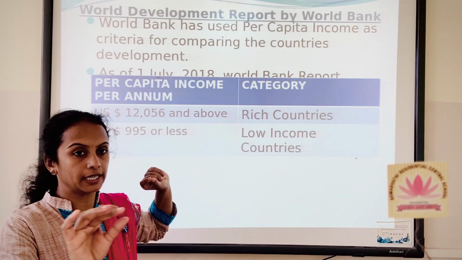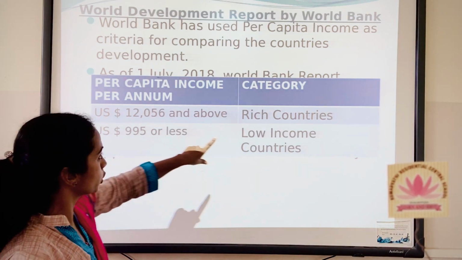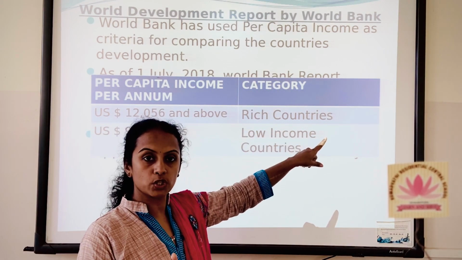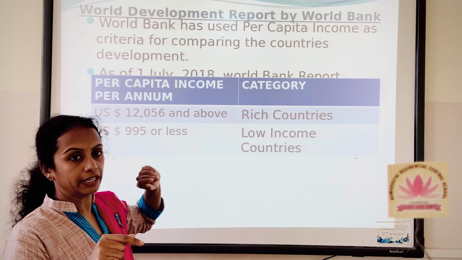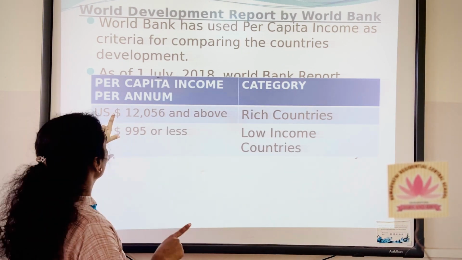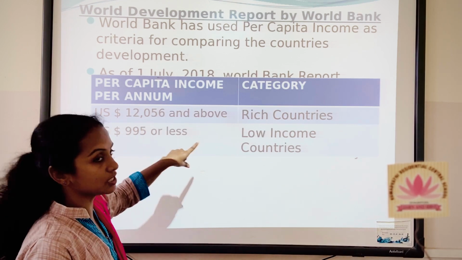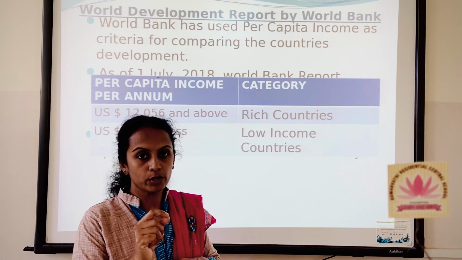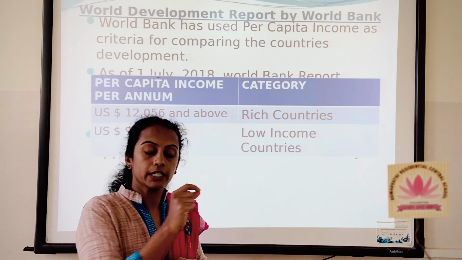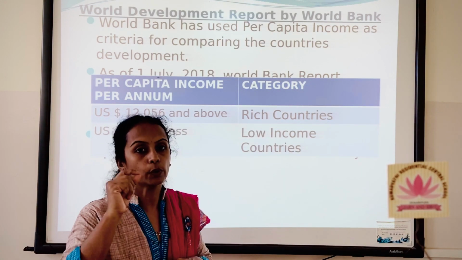One is rich country, another is poor country. So rich country. So which you call as rich country? The nation, the person living in the nation should earn $12,056 and above. If an individual is earning, see, it is given in terms of US dollars.